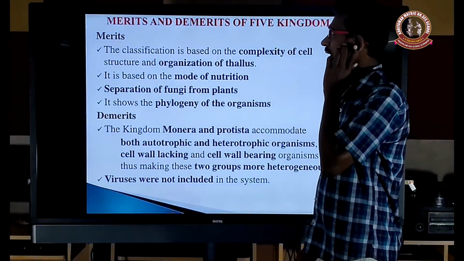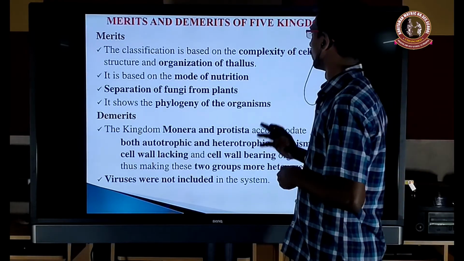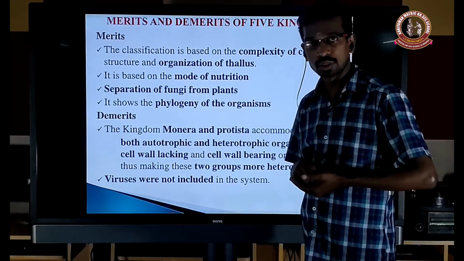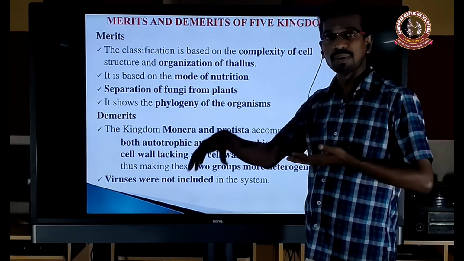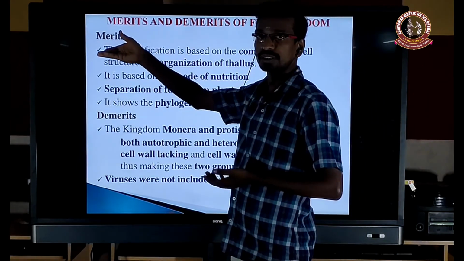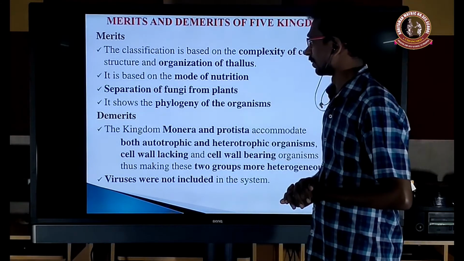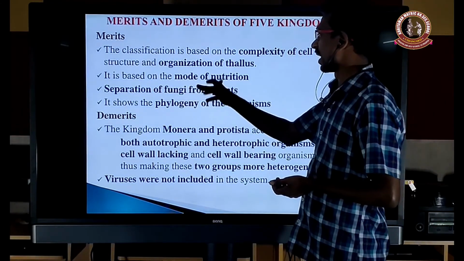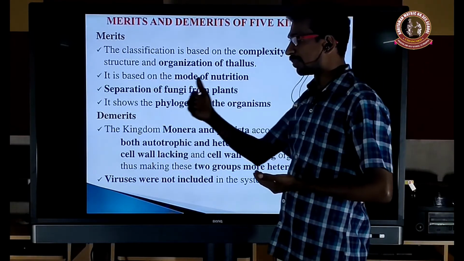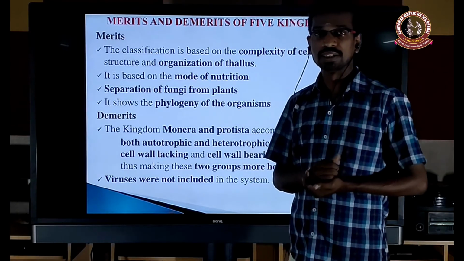Next, merits and demerits of the five kingdom classification. The classification is based on the complexity of the cell structure, whether it's a prokaryote or eukaryote, whether it's unicellular or multicellular, and on the organization. That's one of the merits of the five kingdom classification. And separation of fungi from the plantae is another advantage, because up to the fourth kingdom, no one separated fungi from the plantae.